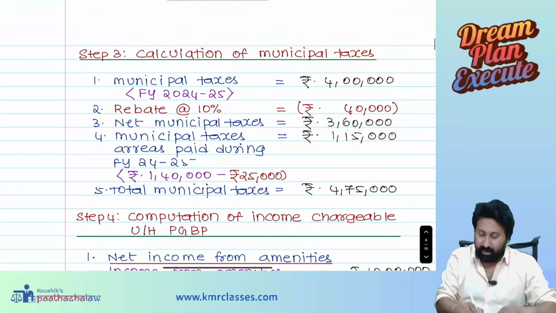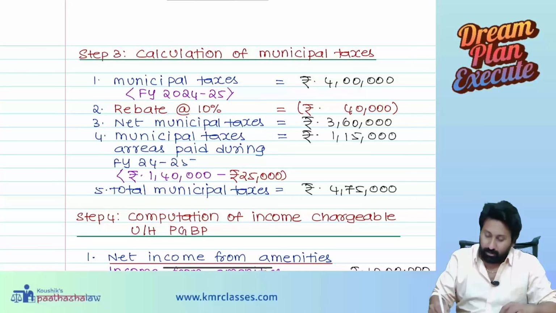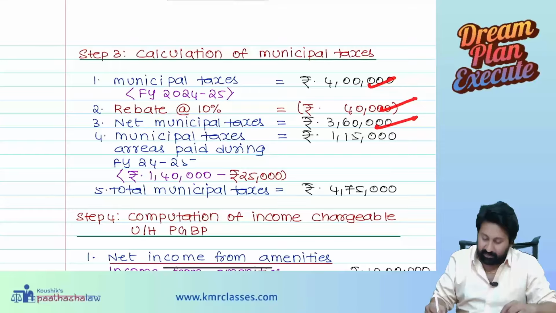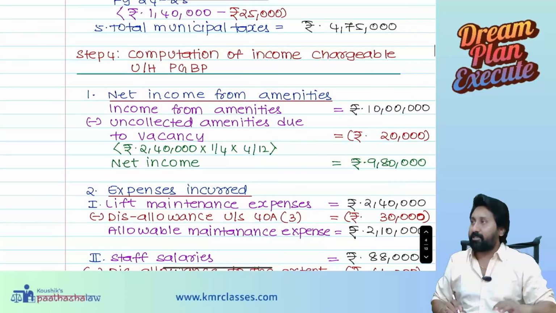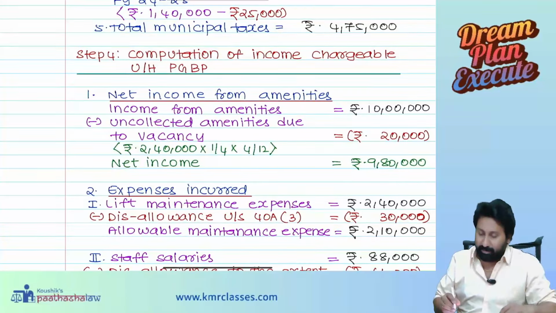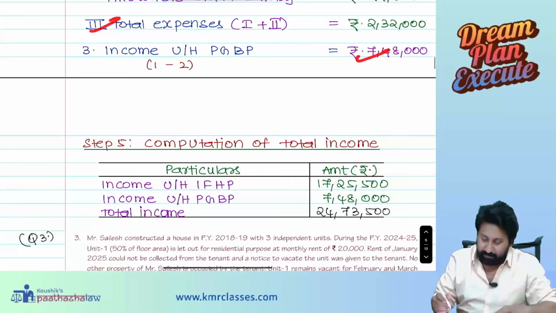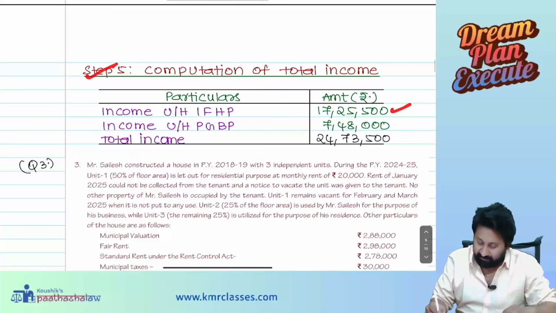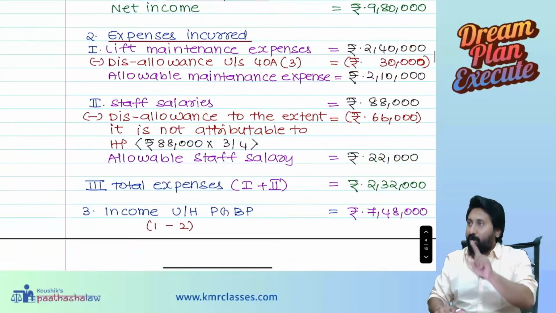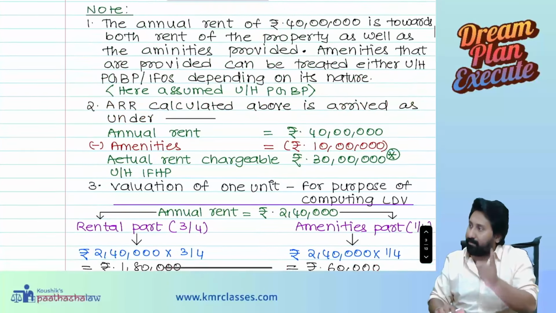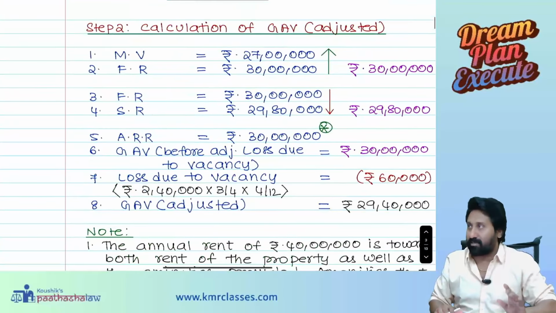Next, step 3: calculation of municipal taxes. Municipal taxes, rebate given by the government, net municipal taxes, arrears paid, total municipal taxes paid. Then computation of income chargeable under the head PGBP. Like this, step by step, you need to present your answer. Finally, income under the head PGBP, and computation of total income: IFHB, PGBP, total income. If you present this way, for each and every step they will give 1 mark or more, even 2 marks.